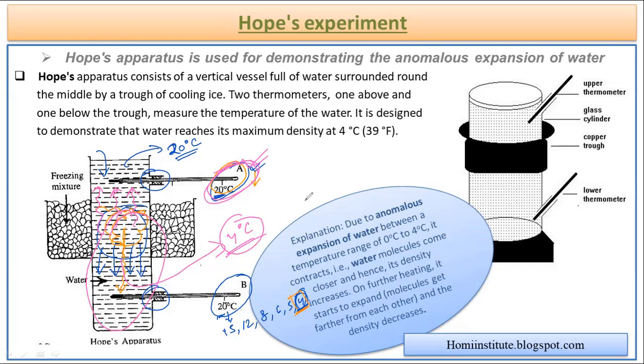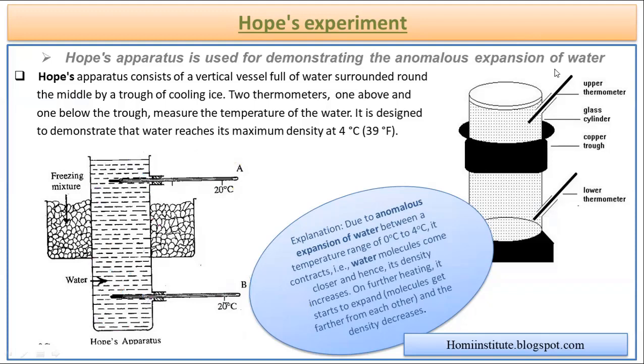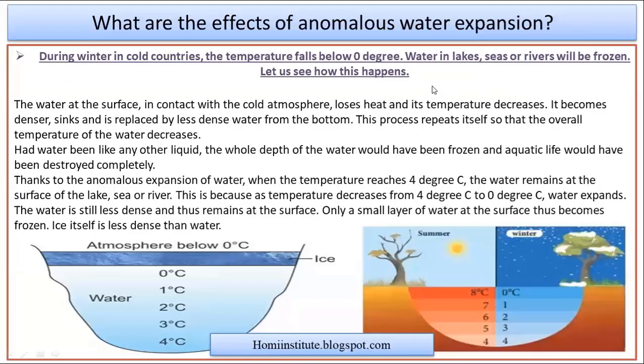और इसी प्रिंसिपल को यहाँ पे समझते हुए हम ये कह सकते हैं, yes, water has the anomalous expansion, and due to this, after reaching 4 degrees Celsius, instead of increasing, its density starts decreasing। उसकी डेंसिटी वहां पे घटने लगती है because of the change in the volume over there. So that was Hope's experiment, by which he had explained how we can understand the anomalous expansion. And this anomalous expansion can be observed in nature also,